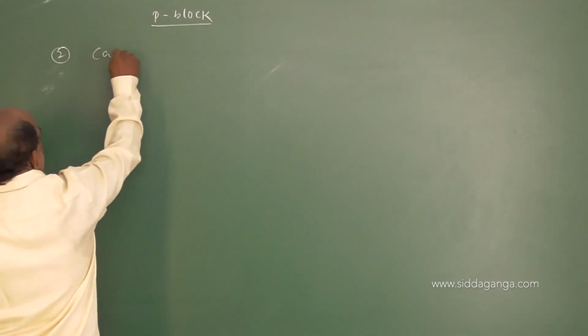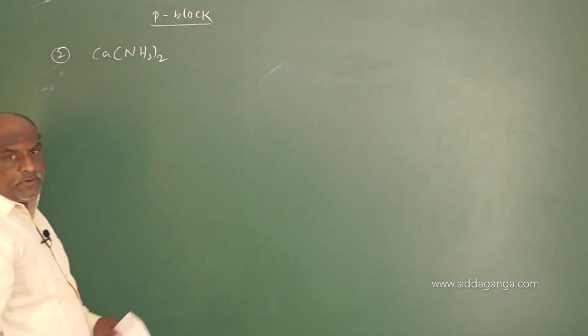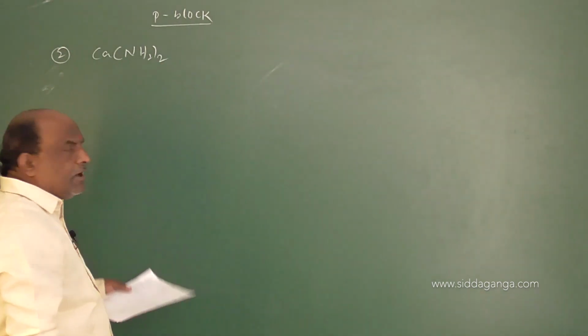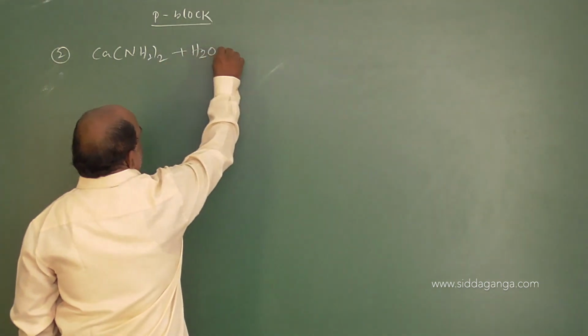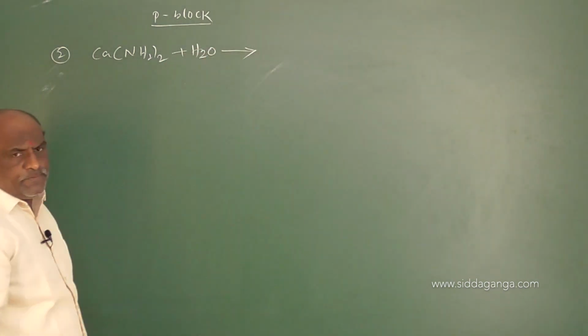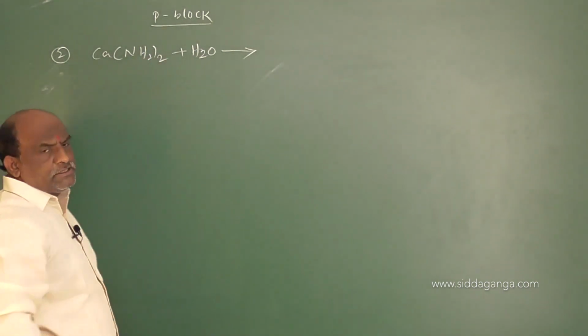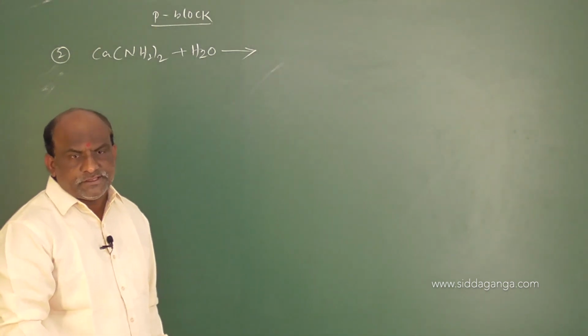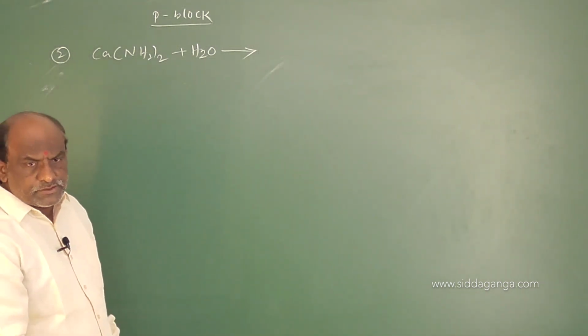Question number 2, calcium amide. Calcium amide on hydrolysis. On hydrolysis means simply you should add water to this. Addition of water, what we will get? Calcium hydroxide, and liberate one gas. That gas is called ammonia gas. So this reaction is beyond NCERT. So make a note, my dear students.